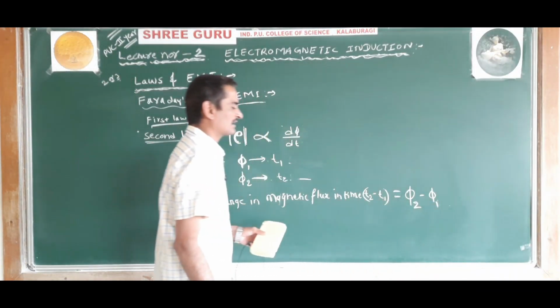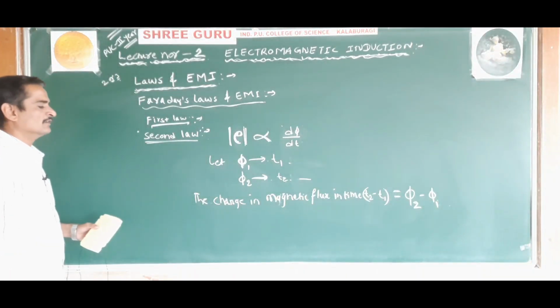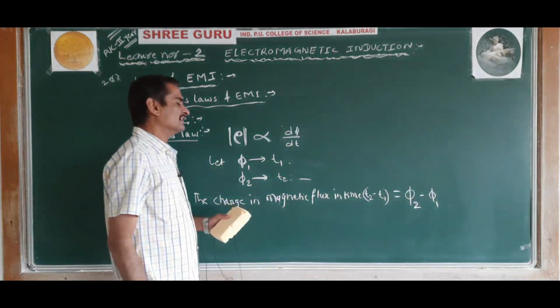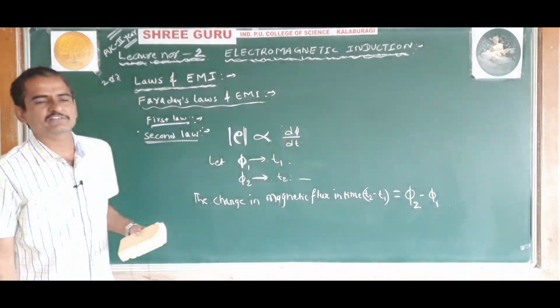So the change in magnetic flux in a time t2 minus t1 is phi 2 minus phi 1.